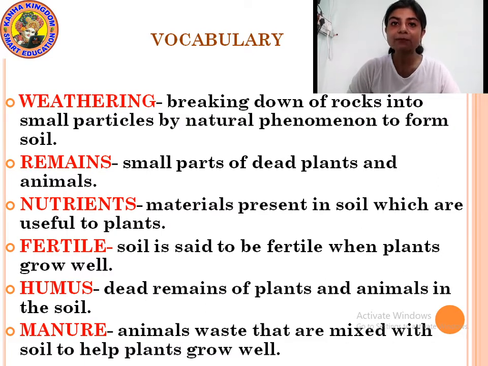Weathering means breaking down of rock particles. That means the big huge rocks are broken down by the action of nature so that it later forms soil.